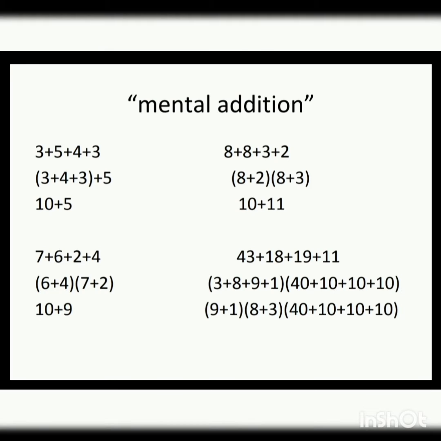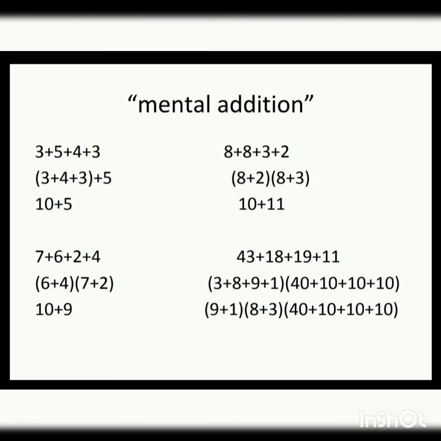As we can see here, 3 plus 5 plus 4 plus 3, and we have categorized 3 plus 4 plus 3 into one group. Why so? क्योंकि ये हमें 10 देगा and it's in our module number 1. See, that's the magic of modules. Now अब remaining क्या बचा? 5. Then 10 plus 5 will give us 15.